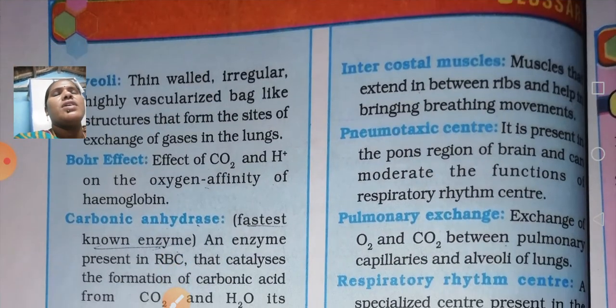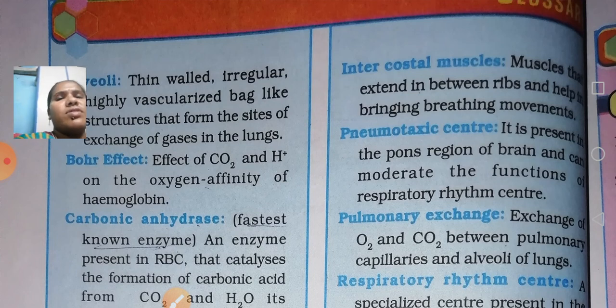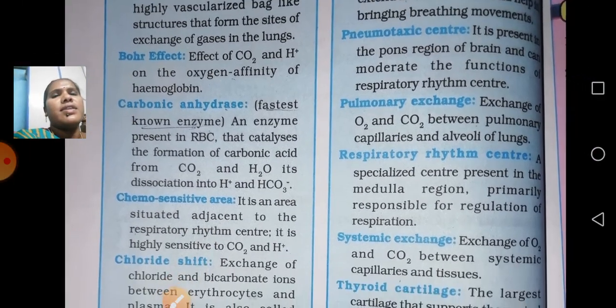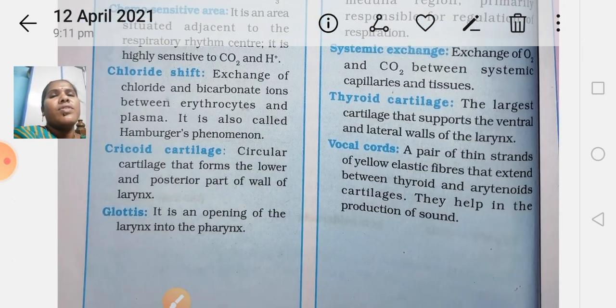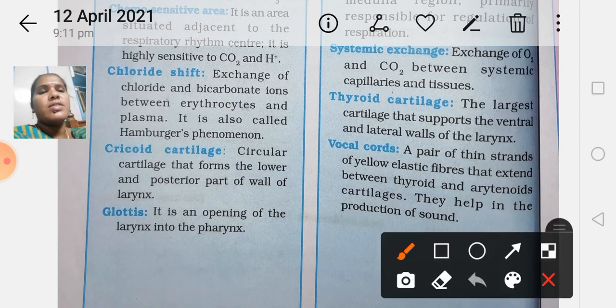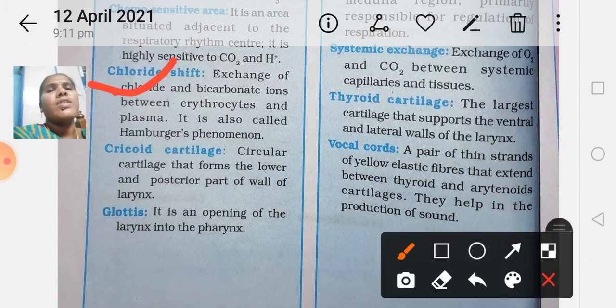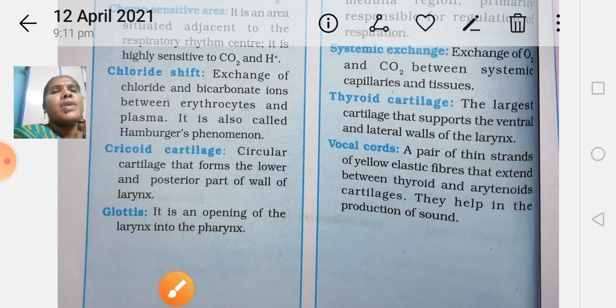Next: alveoli means what, Bohr effect, carbonic anhydrase, chemosensitive area, chloride shift. Here you must check this, as it is also an important question. Chloride shift: exchange of chloride and bicarbonate ions between erythrocytes and plasma. It is known as Hamburger's phenomenon. Chloride shift or Hamburger's phenomenon, you have to explain. They ask it in 2 marks questions. The exchange of chloride and bicarbonate ions between erythrocytes and plasma is known as the chloride shift.